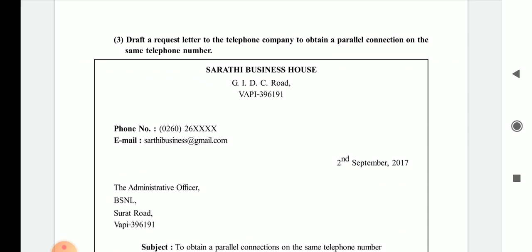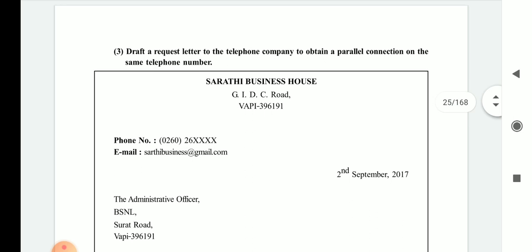See friends, here we have a word, a parallel connection. A parallel connection means the same connection, or you can say an intercom facility. You are very well aware of the intercom facility, where by dialing one number you will get the whole department ringing. So what is the main difference between a parallel connection and a single connection?